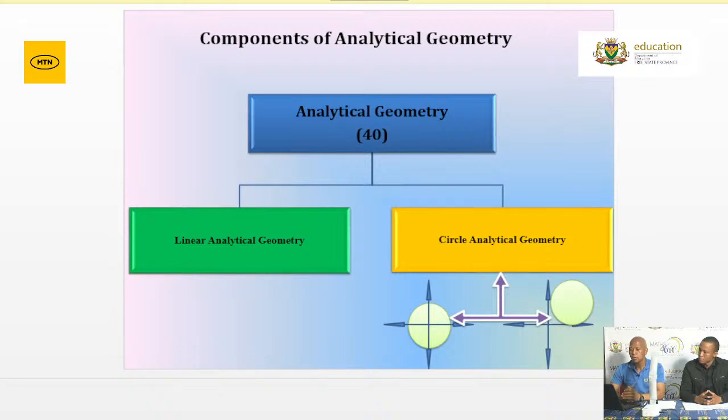Right, let us look at a concept that you need to master before you can handle any question on analytical geometry. The knowledge of properties of quadrilaterals is very important. Please make sure that you revise all quadrilaterals. I think there are 6 of them. I can only mention a few: you've got your square, your rectangle, your rhombus, your parallelogram. Please make sure that you revise all the properties so that when we get into the examination, you know what we are referring to when we say the diagonals bisect each other.